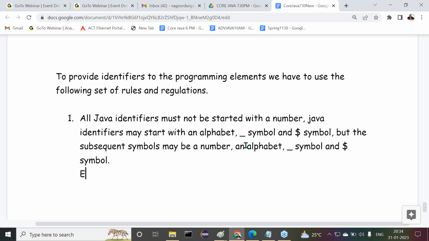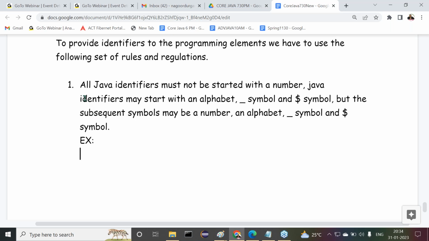Don't worry, I'll provide examples so you can get some clarity. All Java identifiers must not be started with a number. A Java identifier may start with an alphabet, underscore symbol, or dollar symbol, but the subsequent symbols may be a number, an alphabet, underscore symbol, or dollar symbol.